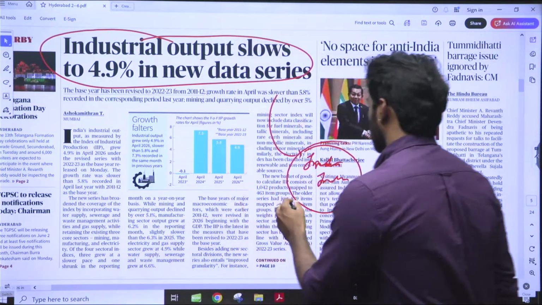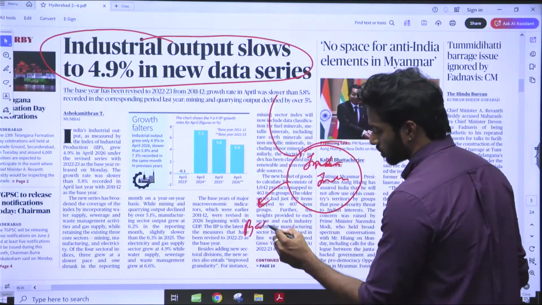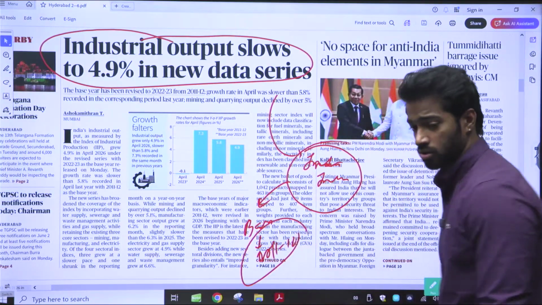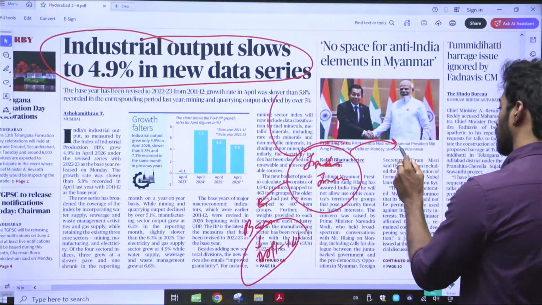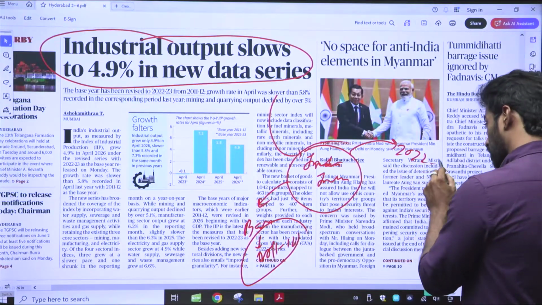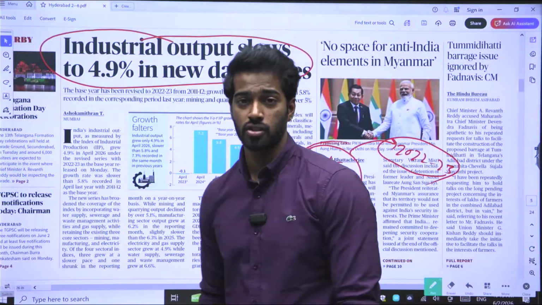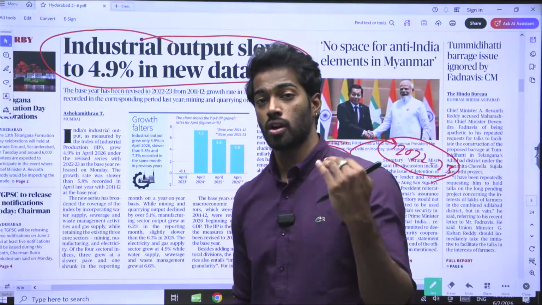Basically, recently, previously the base year of IIP was 2011-12, right? The base year was 2011-12, and recently they have changed it from 2011-12 to 2022-23. This is the first change that has been made. They have changed the base year from 2011-12 to 2022-23.